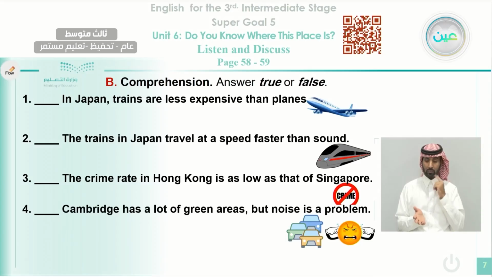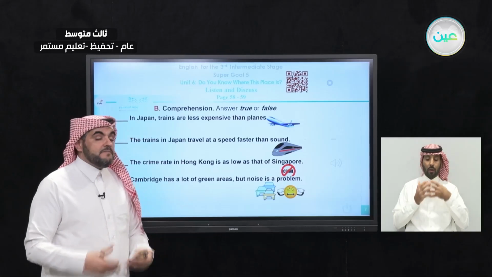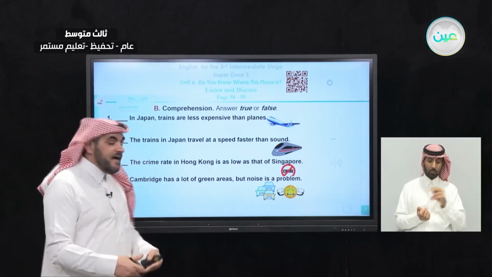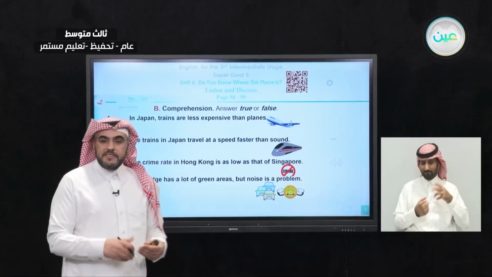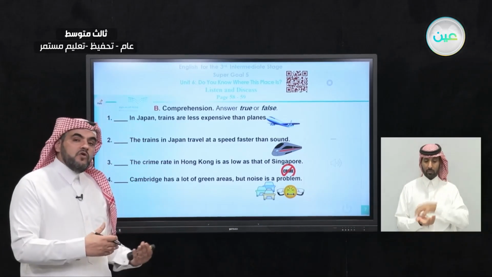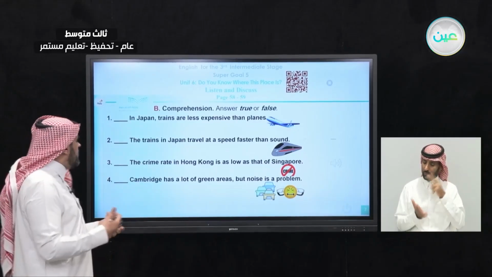In number 4, Cambridge has a lot of green areas, but noise is a problem. When you go to Cambridge, this is a university. You will find out about where this university is in reading and listening. Here it says it has noise. There is noise in this area, or this city. Do you think that's right or not right? If it is right, you write true, or if it is incorrect, you write false.